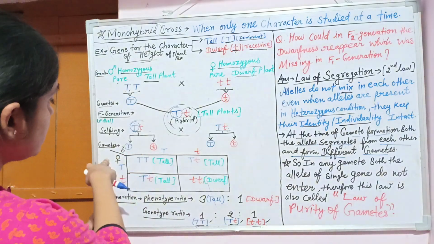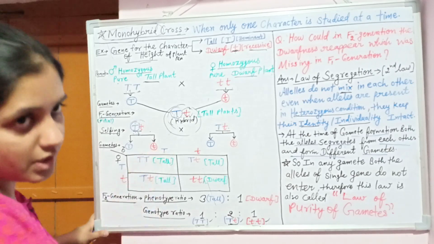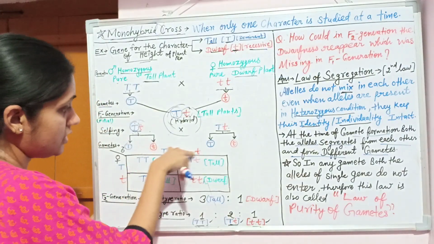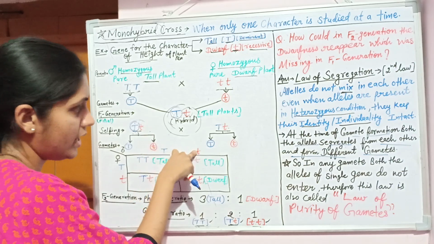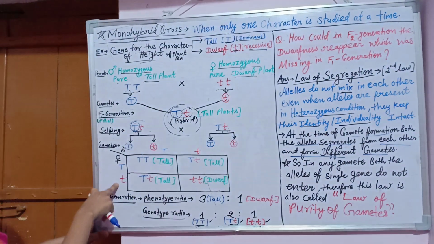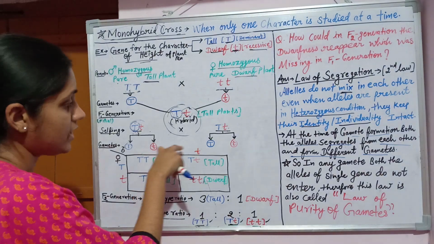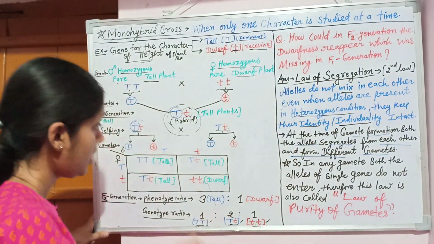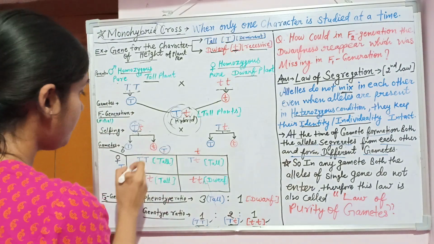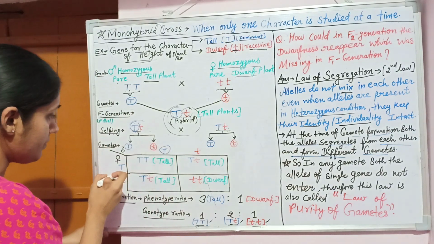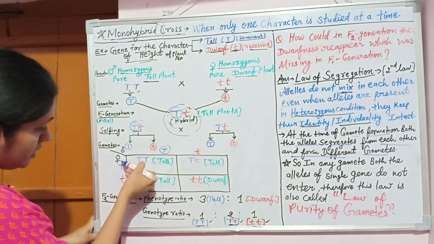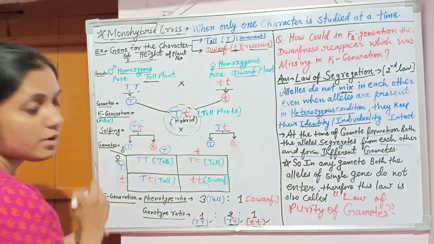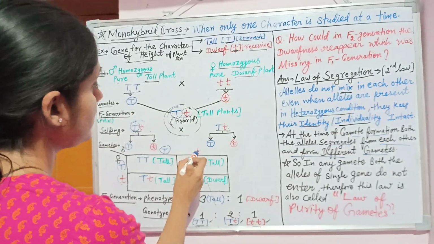That's why in this checkerboard to form the F2 generation, these are the alleles of one parent and these are the alleles of the second parent. This allele and this allele cannot come together in one progeny. This allele can form a progeny when it combines with the alleles of the other parent, but it cannot form one with this.